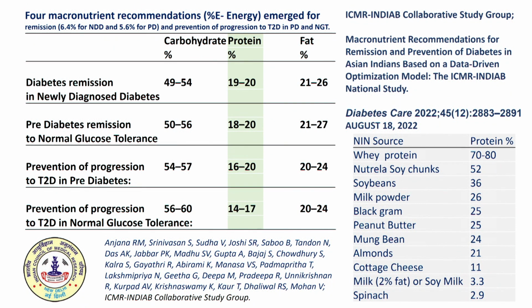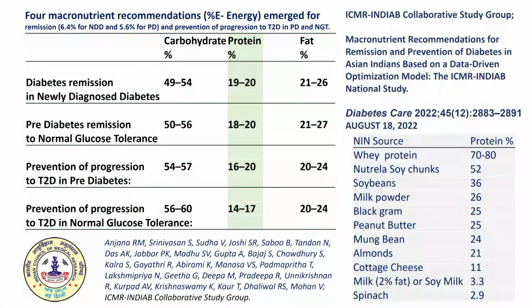So it seems because we are eating less protein, there was some talk about sarcopenia, there was talk about muscle loss, there was talk about something else, replacing the protein in the muscle. So all these things may be sorted out by eating more protein. I'm not very sure how to eat more protein. Protein is not there except in meats. Many of us don't eat meat. Or an egg has only 7 grams of protein, so it's a very small amount of protein. So it's very difficult to make people eat more protein.